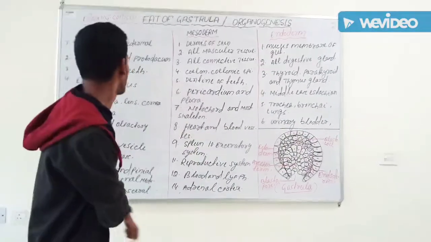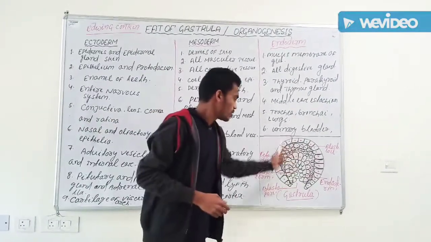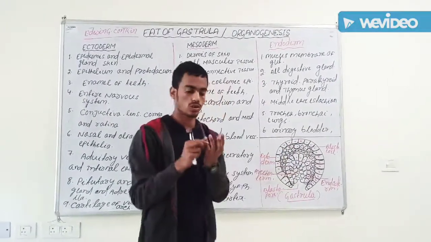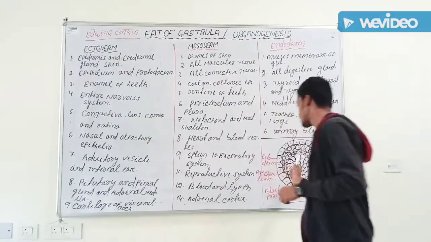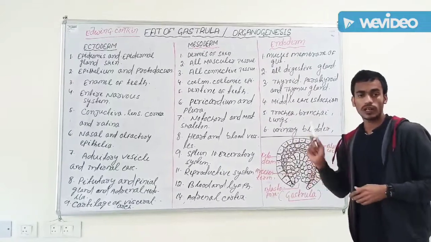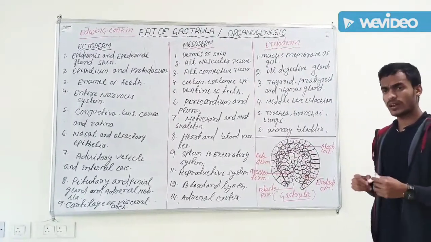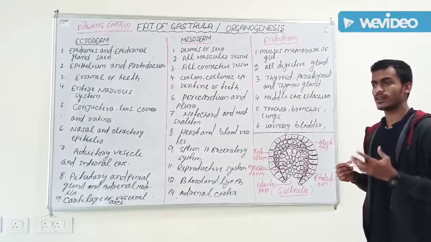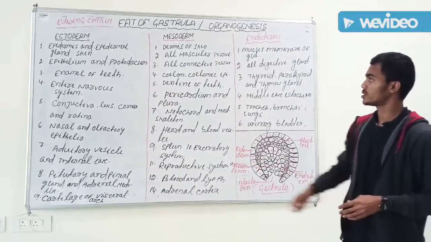But now come to the topic. This is about future development. This gastrula is made up of three layers: ectoderm, endoderm and mesoderm. And this gastrula gives rise to the different organs of our body by development. Which organs and body layers are formed from gastrula? We will learn here. This is the table.